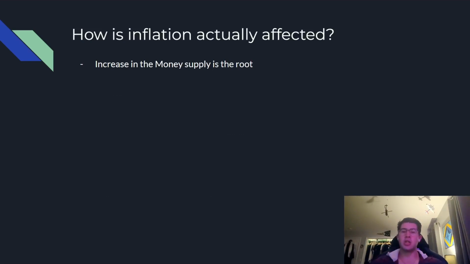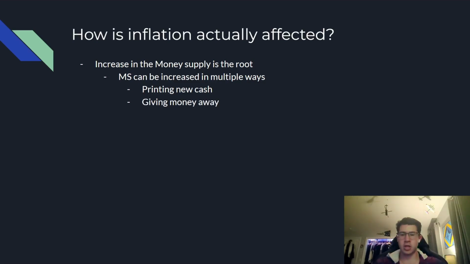But how is inflation actually affected? Well, the main cause is an increase in the money supply, right? Money supply can be increased in multiple ways. You can print new cash, give money away, devalue money, loan out money. And what does this do? Well, if we think about supply and demand, as more money is circulated, what does that do? It decreases the value of money. So money is going to have less purchasing power, right? That's essentially what it is.